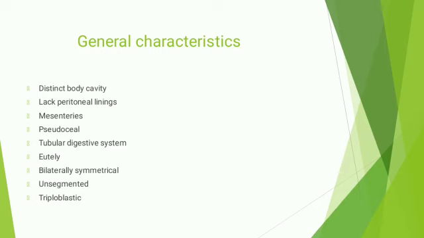Now, symmetry is present. It is bilateral symmetry. They are microscopic, unsegmented and triploblastic organisms. In these, molting or ecdysis occurs. Molting or ecdysis is done in order to grow. These are triploblastic, bilaterally symmetrical and unsegmented organisms. These are the general characteristics of the pseudocoelomate body plan.